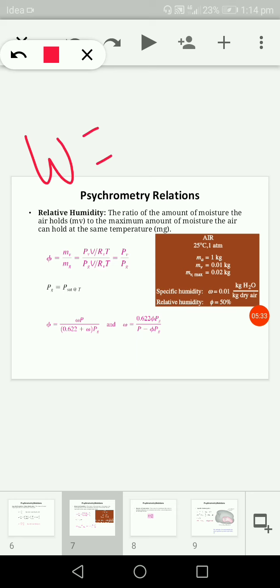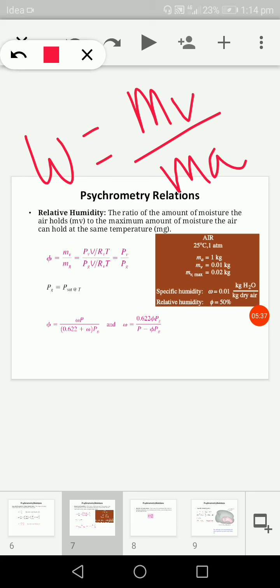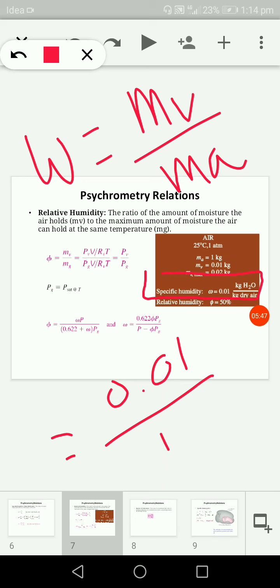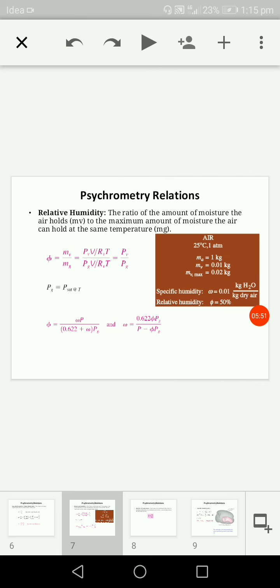We need to know the mass of water vapor and the mass of dry air. Here the mass of water vapor is 0.01 and the mass of dry air is 1. So here we can say that the specific humidity comes out to be 0.01 kg of water vapor present per kg of dry air.